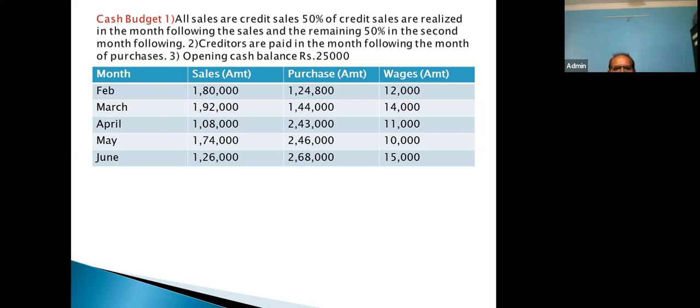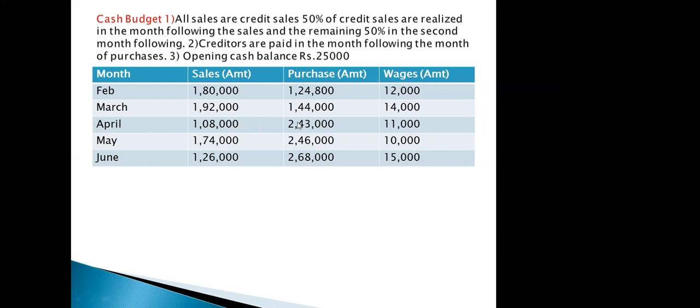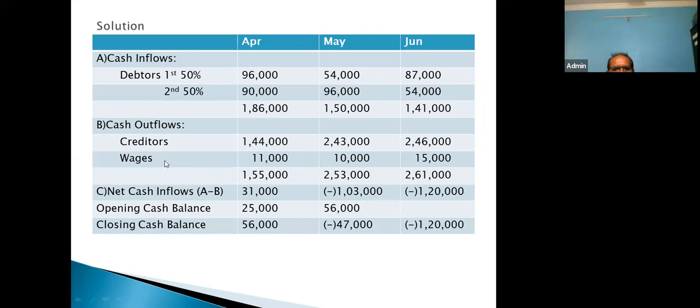You can quote that in your answer also. With this assumption, what are the wages of April? 11,000. So I am showing here wages under April 11,000.